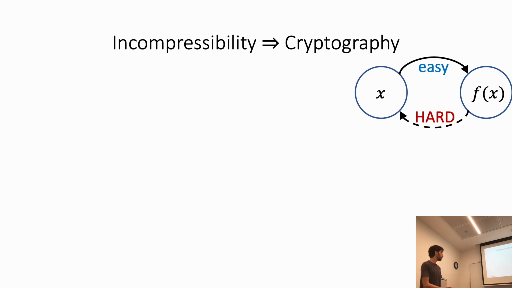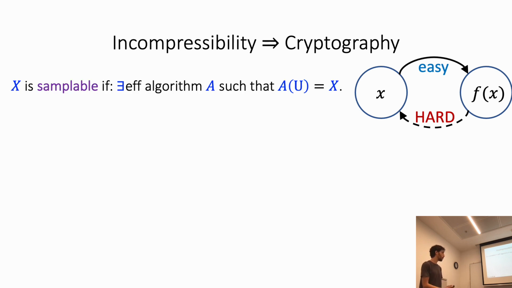In this work, we are focusing on samplable distributions. A distribution X is samplable if there is an efficient algorithm A that, given randomness, outputs samples distributed according to X. So a distribution X is samplable if it is the output of an efficient probabilistic algorithm.